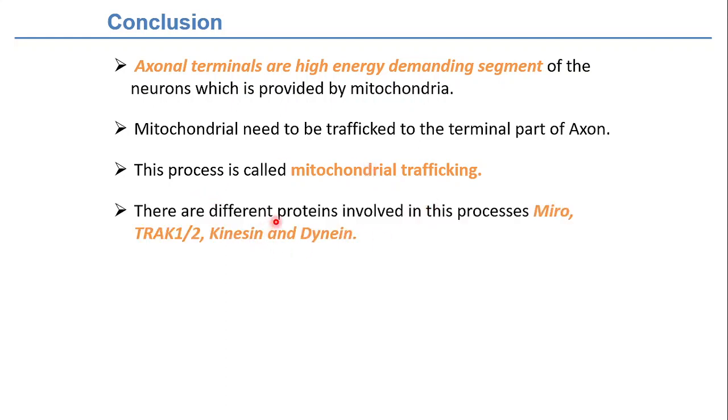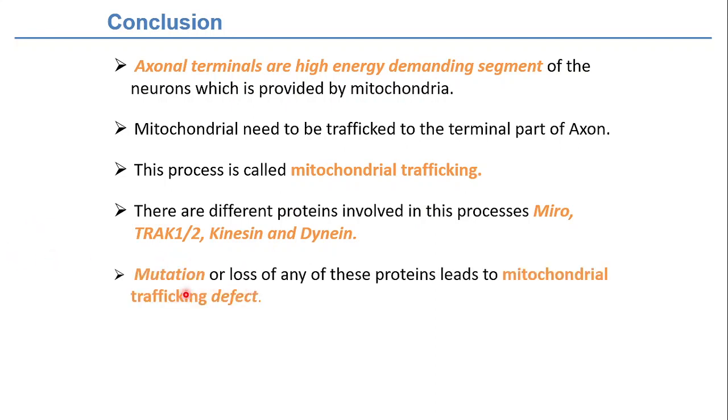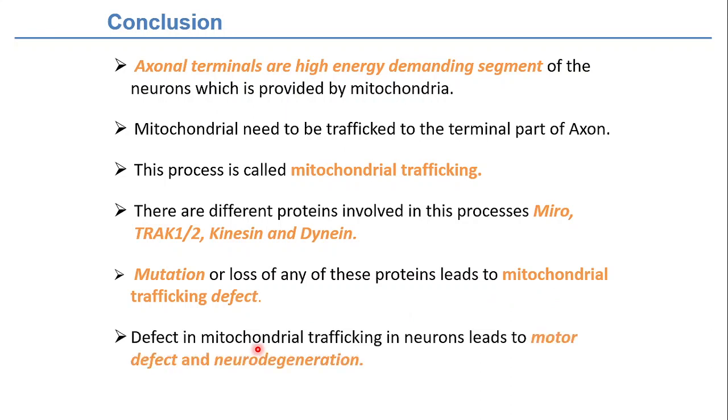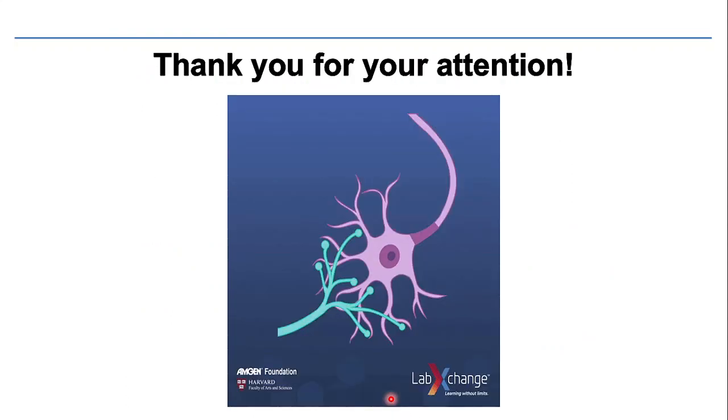There are different proteins involved in this mitochondrial trafficking, be it Miro, Trak1, Trak2, kinesin, and dynein. Mutation or loss of any of these proteins leads to a mitochondrial trafficking defect, and a defect in mitochondrial trafficking leads to motor defects and neurodegeneration. So it has been seen.